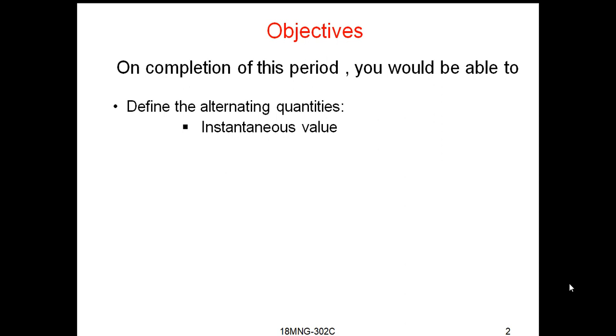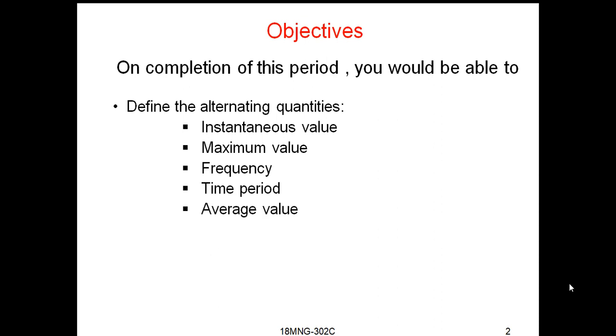The first one is the instantaneous value and maximum value, and also we are going to learn about the definition for frequency, time period, average value, RMS value, and also form factor and peak factor.